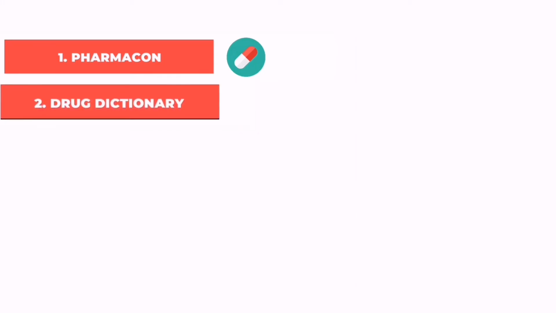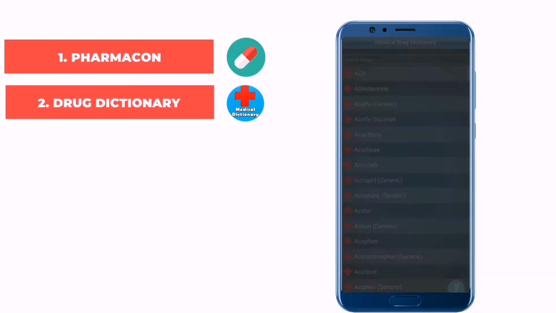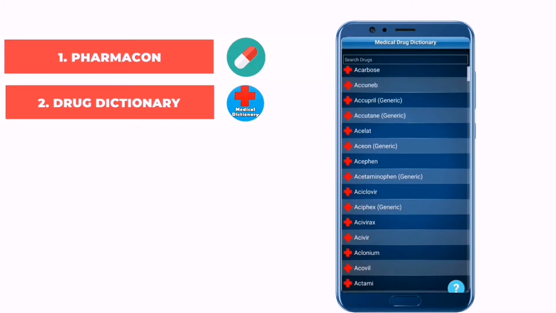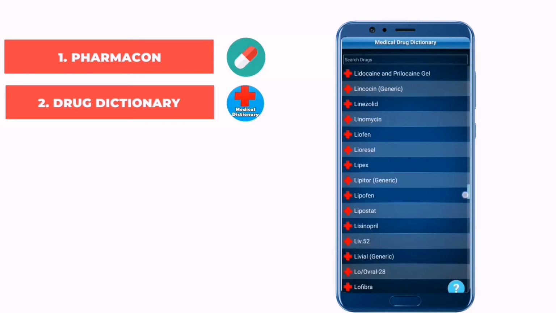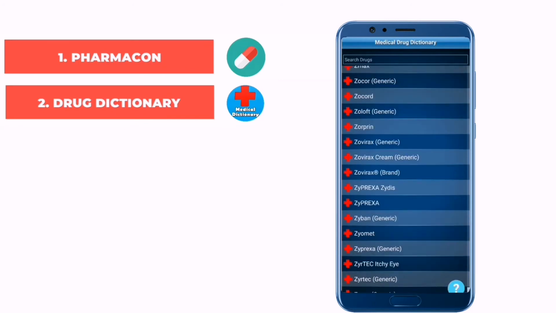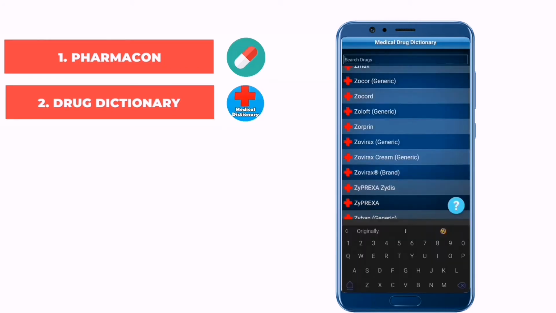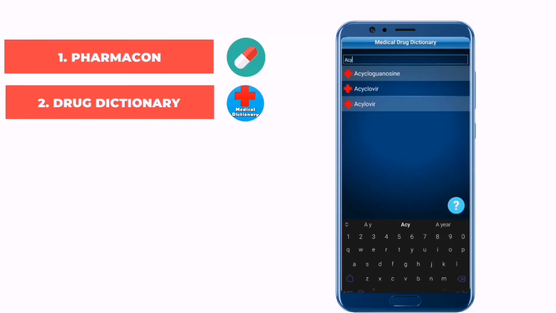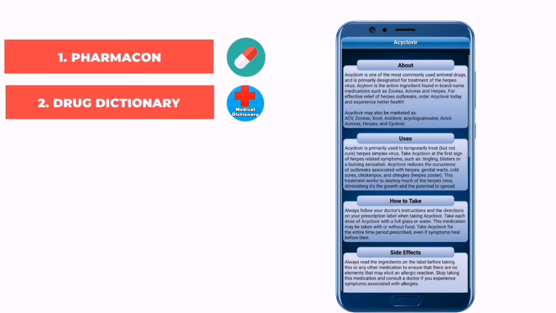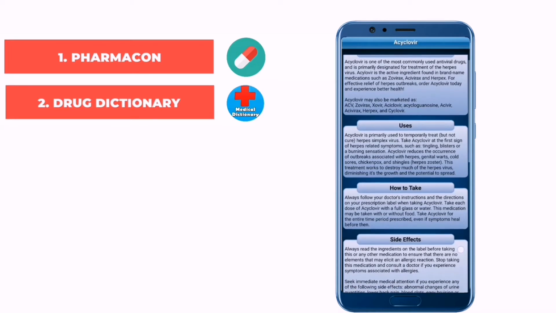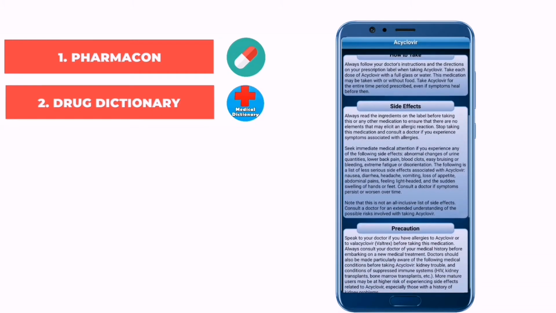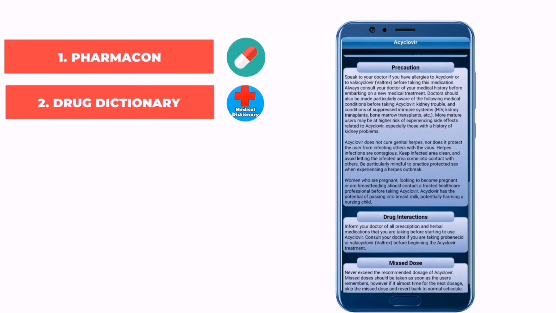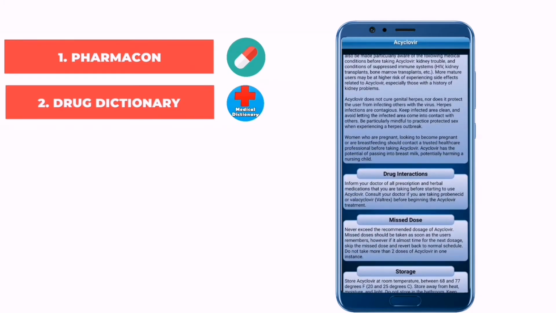Our second application is Drug Dictionary. Drug Dictionary is an offline dictionary which contains thousands of drugs along with their information. What we have to do is simply go to the search bar option and search for a drug. For example, I have taken here acyclovir. It will give information about the drug, its uses, how to take, side effects, precautions, interactions, missed dose, storage condition, and many more.